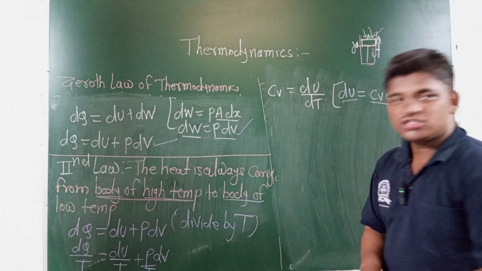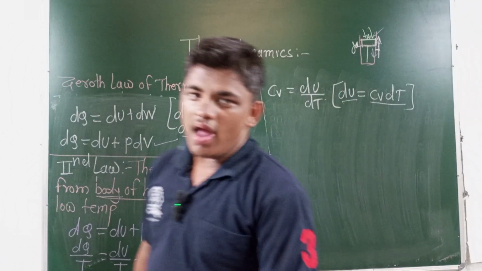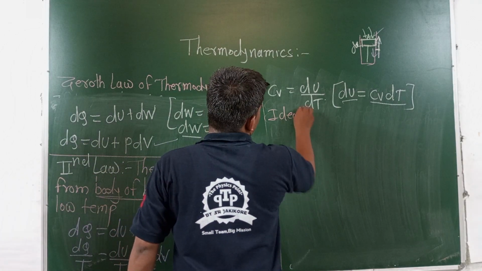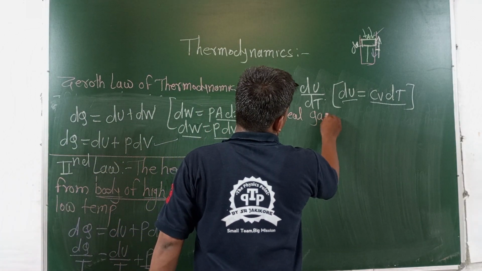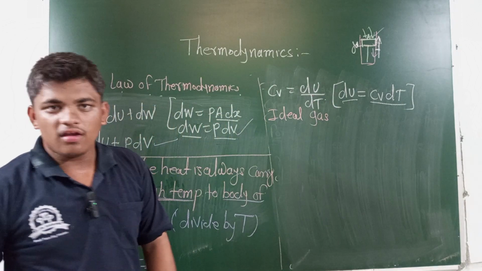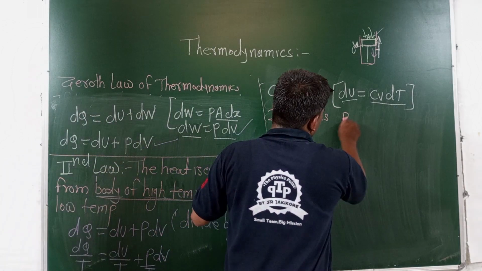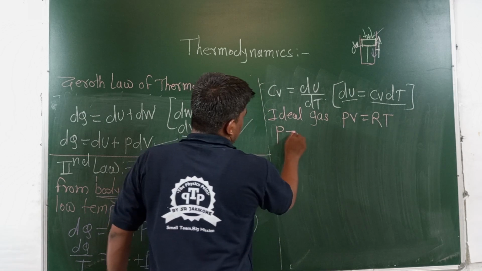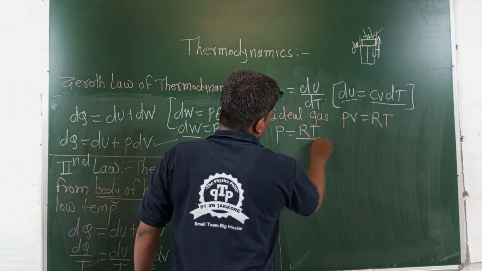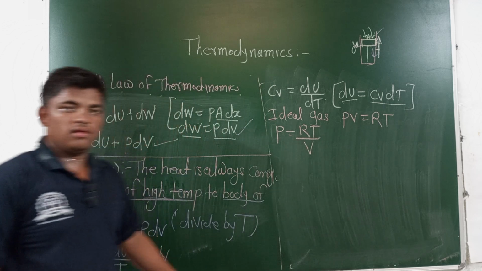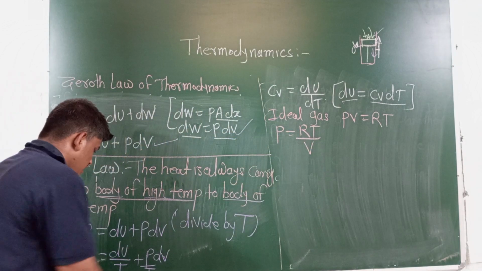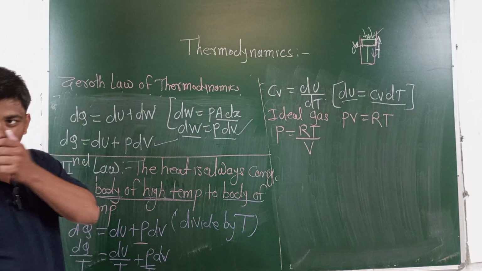And for the ideal gas, the ideal gas equation is PV is equal to RT, then P is equal to RT divided by V. P is equal to RT divided by V will be substituted here.